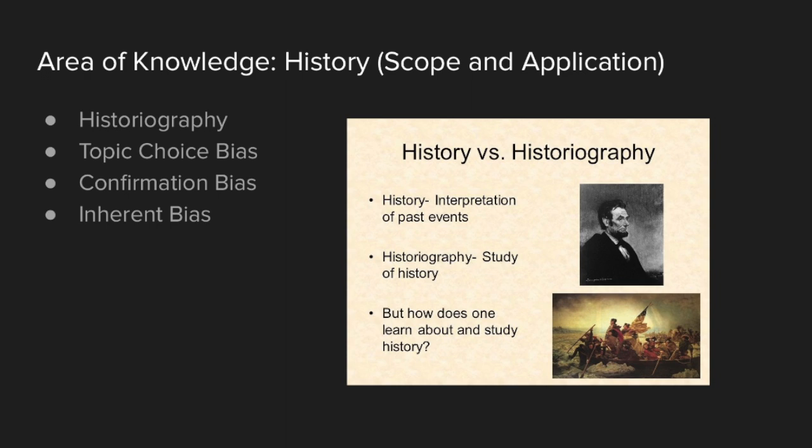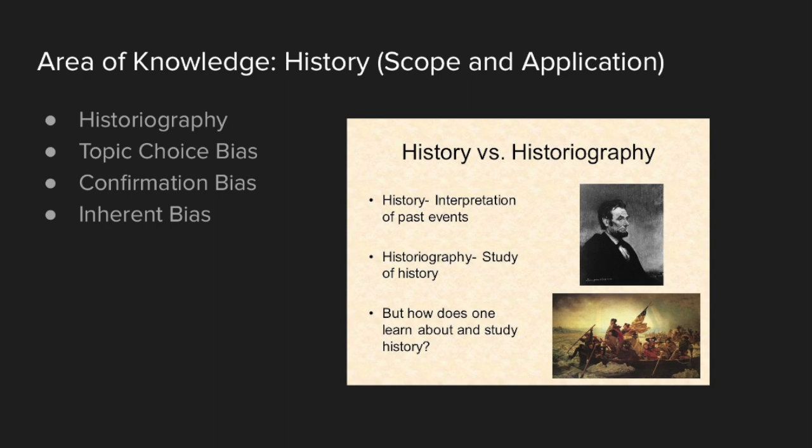Some of the most common biases can affect the historical development of an event. Topic choice bias and confirmation bias are two important biases that a historian could have when interpreting a historical event. Topic choice bias occurs when the topic chosen by the historian is too narrow or more favorable to one side of the story. This could make the whole interpretation skewed to one perspective, not showing the multiple perspectives needed to make the historical situation more accurate.